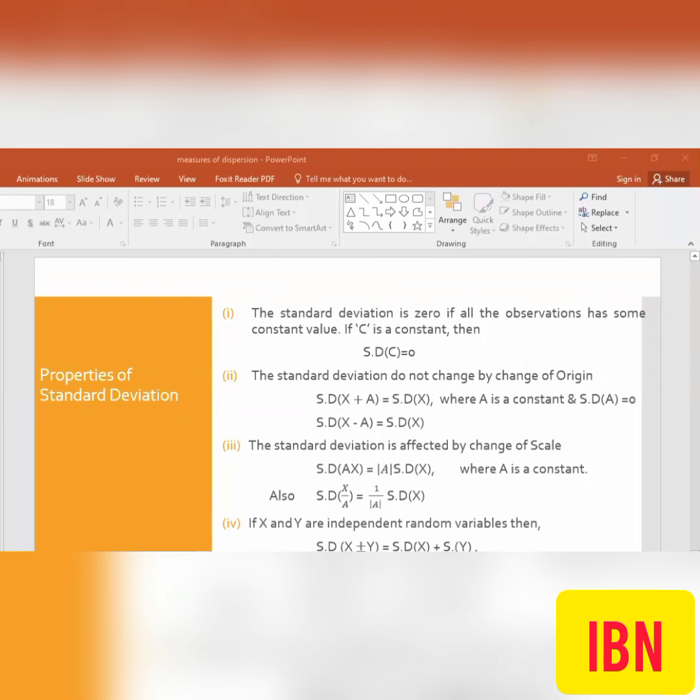One point has to be noted here: if we are taking plus, then there is a plus. Even if we are subtracting, x minus y, the relationship between their standard deviations is still the standard deviation of x plus the standard deviation of y. This relation holds if and only if the variables are independent.